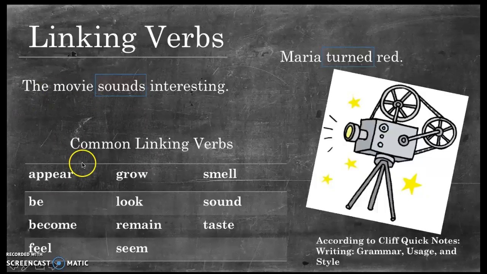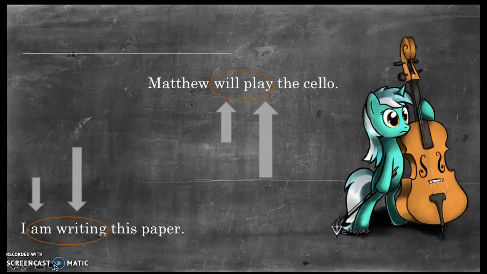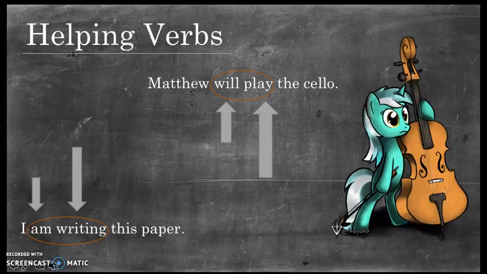So now let's look at the common linking verbs. So some common linking verbs include appear, grow, smell, be, look, sound, become, remain, taste, feel, or seem. So now let's look at helping verbs. Helping verbs are verbs that either help the action verb or the linking verb. So let's look at the first example.